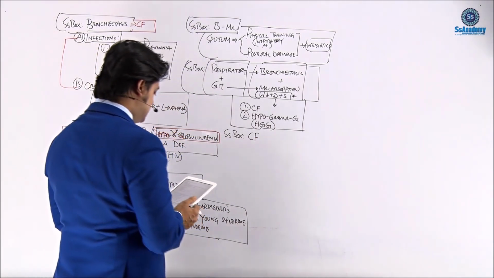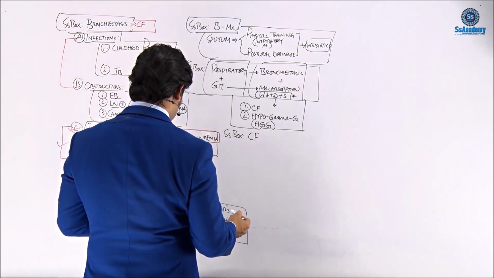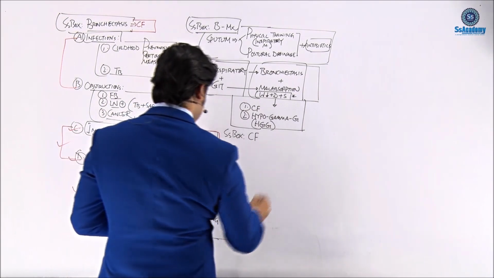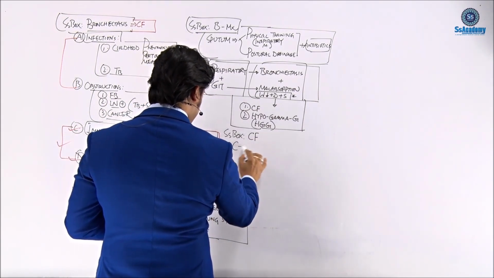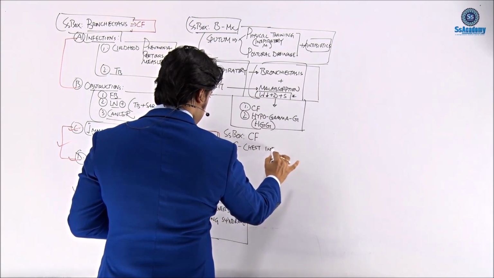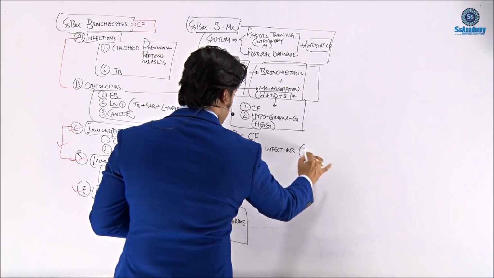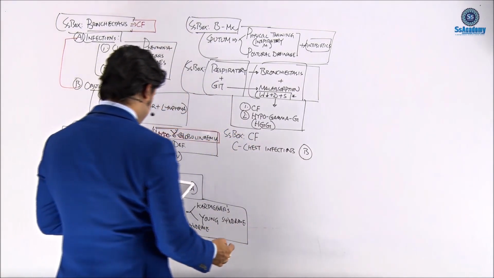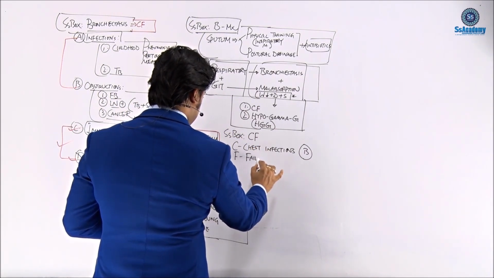Yes, it is written cystic fibrosis. Of course, in your notes you see the recurrent chest infections. If I am writing cystic fibrosis, it is nothing but C for chest infections, which will be helpful, meaning the bronchiectasis we are talking about, recurrent chest infections. And F is once again the failure to thrive.